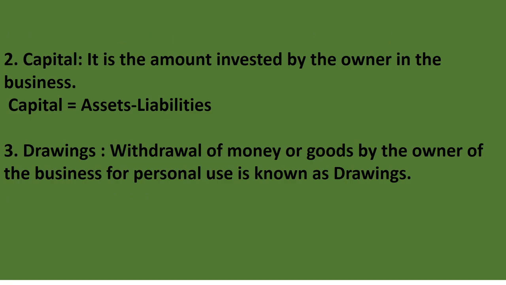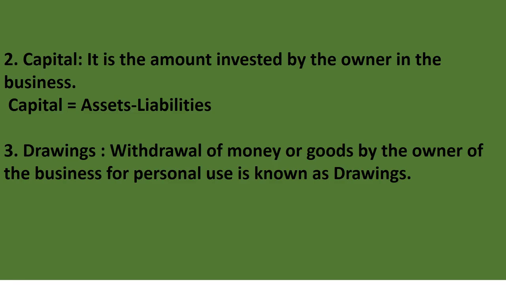Now second point is capital. What do you mean by capital? It is our second term. Capital is the amount, means money, fine, invested by the owner in the business. It may be bought in the form of money or asset having a monetary value.